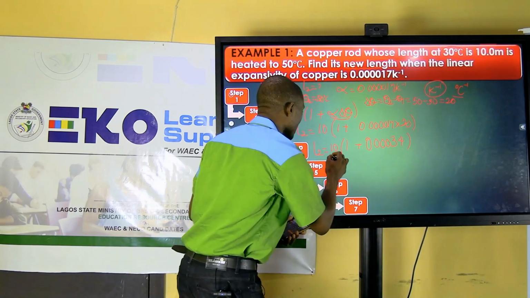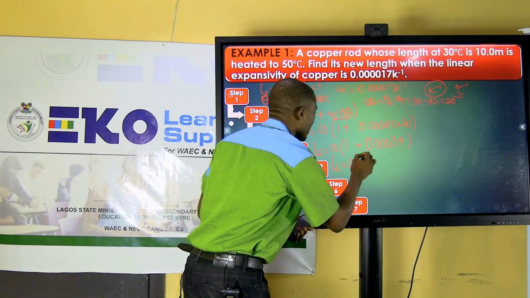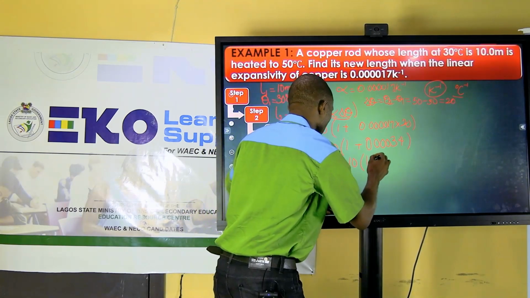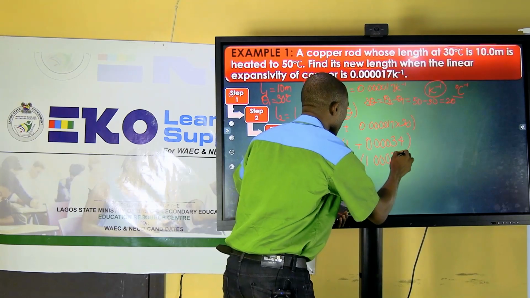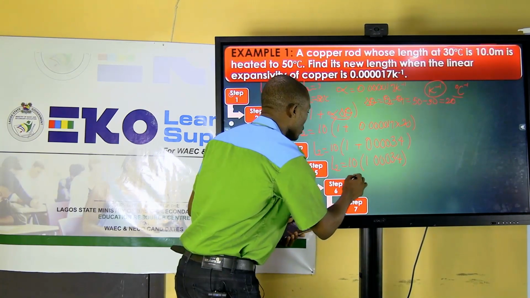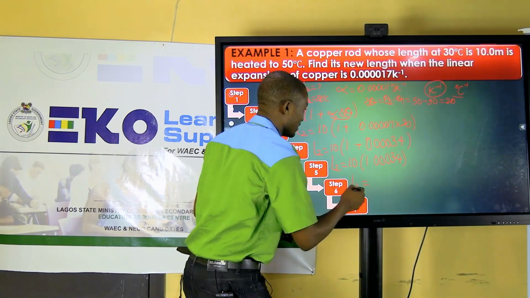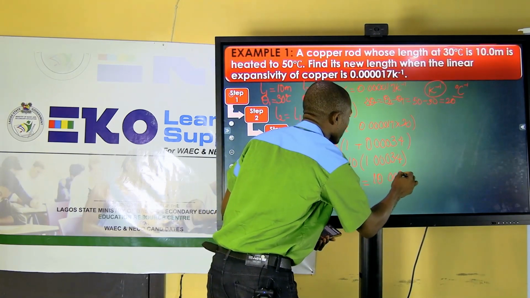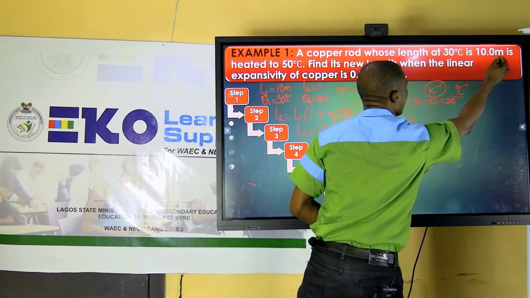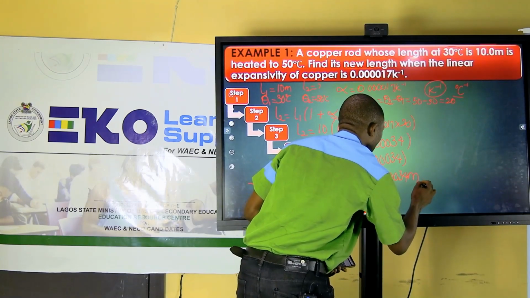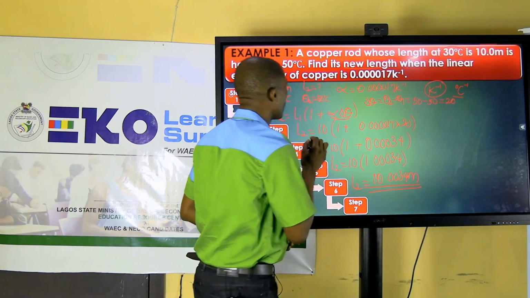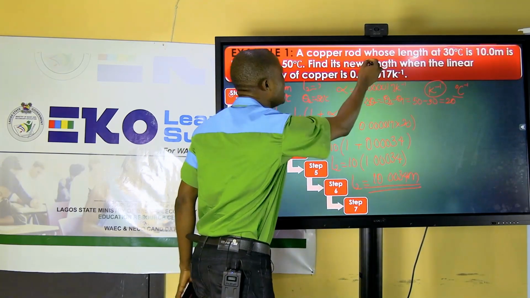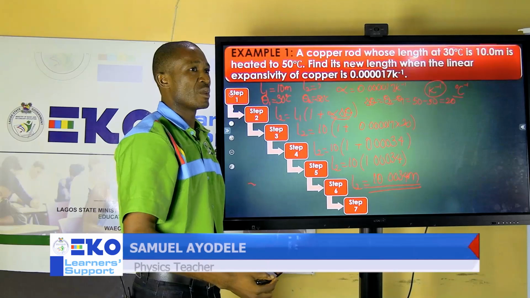So if you have it this way, then L2 will be equal to 10 into bracket. Now you add 1 to it, plus 1. You're going to have 1.00034. So from here, you multiply this by 10. So when you multiply 10 by this, you're going to have 10.0034. The unit we're given is in meters, so you report back in meters. So from this question now, we have been able to get the value for the new length, which is L2.